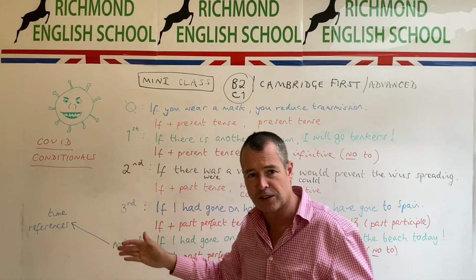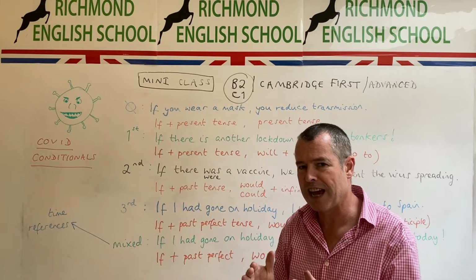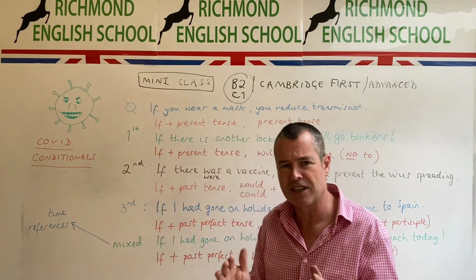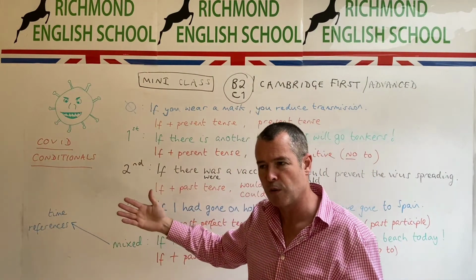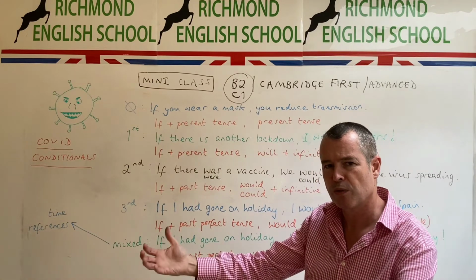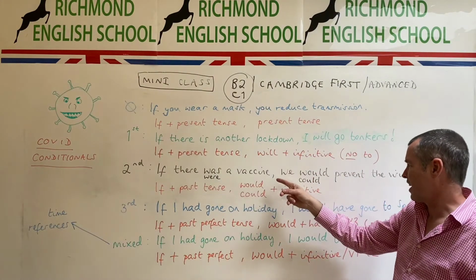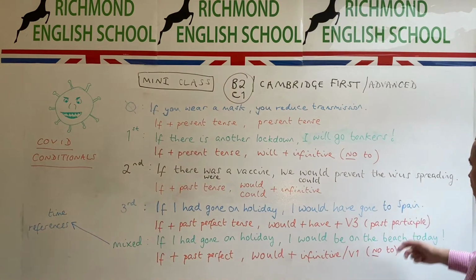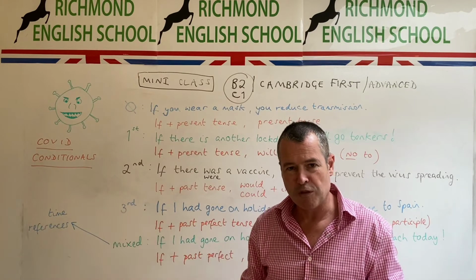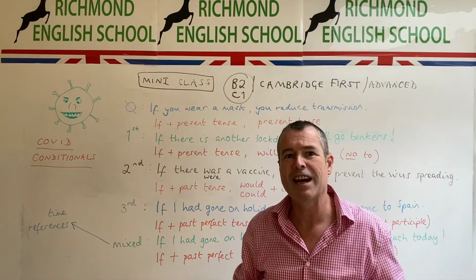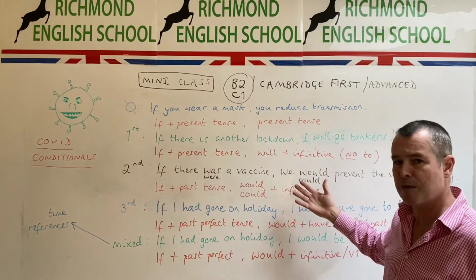So the second conditional. And let me ask you this. With the second conditional, are we moving from reality to imagination or from imagination closer to reality? When does the first conditional become the second conditional? Are we moving away from the here and now or towards the here and now? Well, let's have a look. If there was a vaccine, we would prevent the virus spreading. So the reality is, at the time of recording this, late September 2020, there is no vaccine. So we are looking into the realms of imagination.